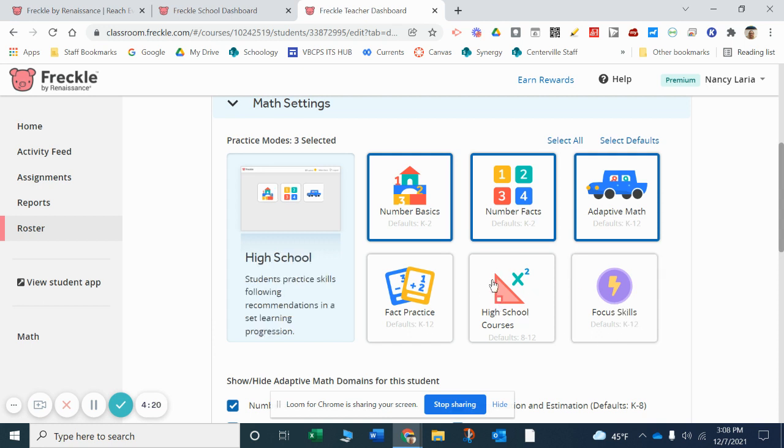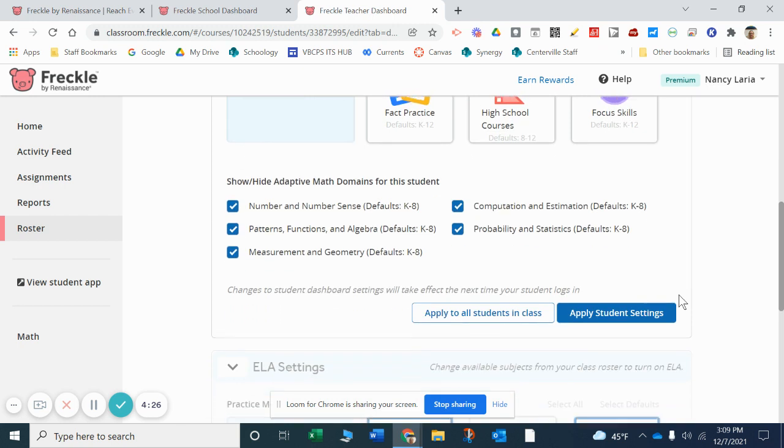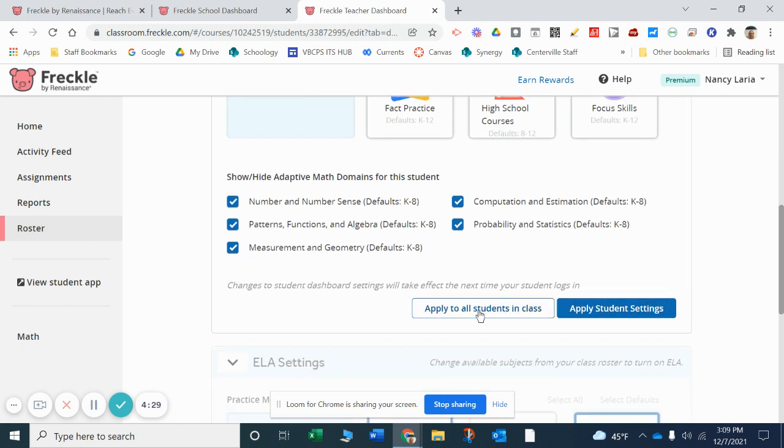And you can see the high school is already grayed out. So these have become grayed out. And I scroll down a little bit further, and I apply this to all students. And notice I clicked on just one student, but once I get in here and make my choices, I can apply it to just that one student or to all students.